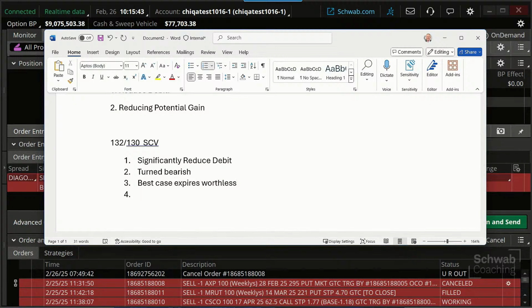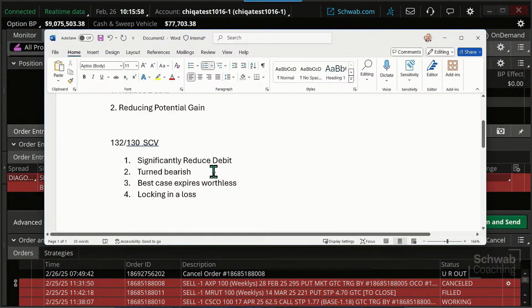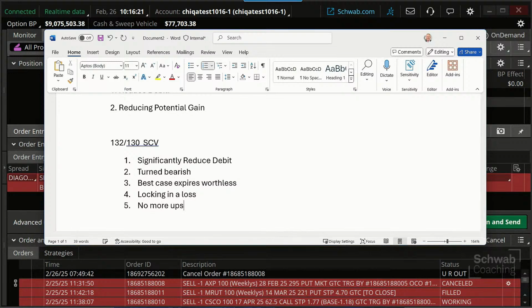But do you see the problem? We said we significantly reduced that debit, but we're essentially locking in a loss. Okay. Now that loss is less than the loss we're at right now, but we're locking in the loss here at this point. And if the stock bounces at this point, then the loss could actually increase from here. So there's different choices you have on this. And there's no more upside, well, I guess that would be the next thing. No more upside potential if we do this.